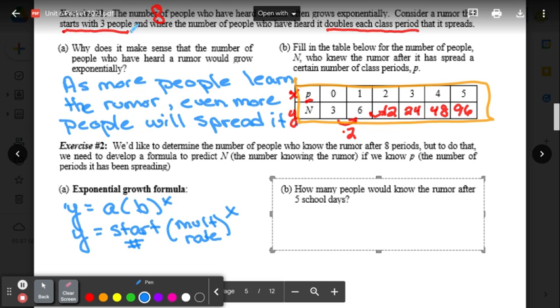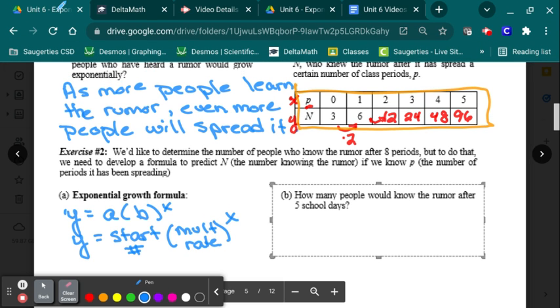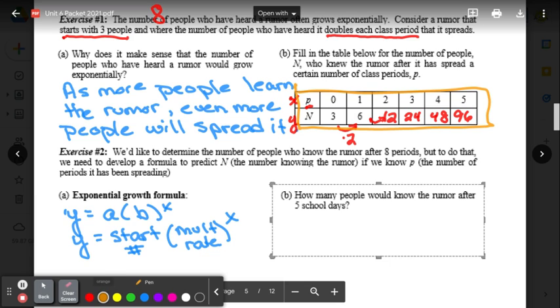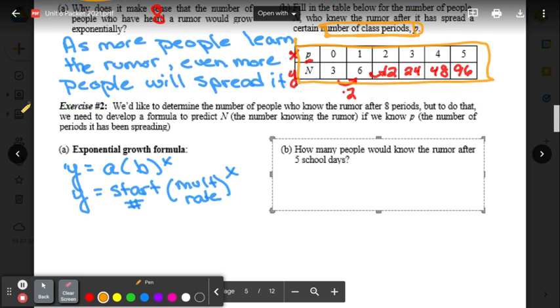So if you look back at the word problem, it starts with 3 people, and the multiply rate is double. So my equation now is going to be y equals start is 3, multiply rate is 2.